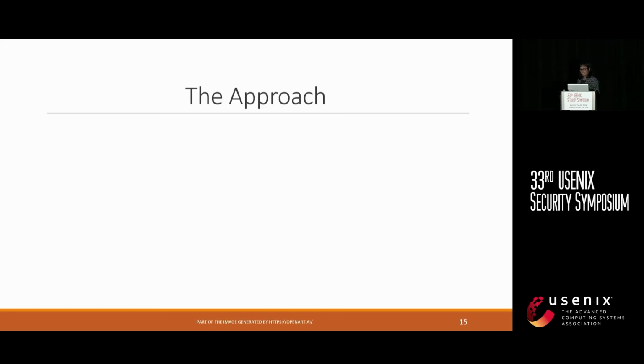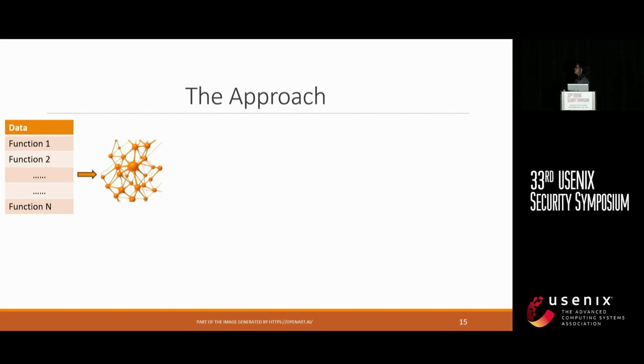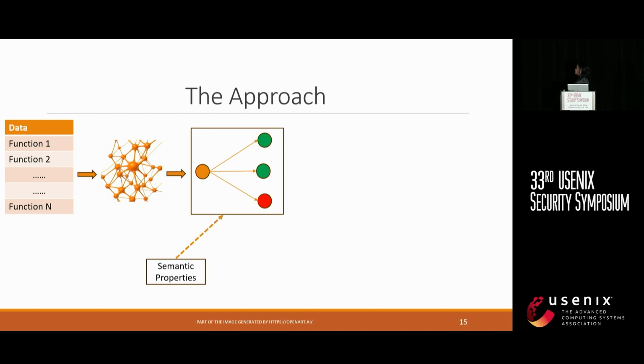Now we have all the backgrounds. Now I'm going to show you the proposed approach. We have a limited amount of data in number of functions. What we can do, we can feed it to a deep learning based model, and from that we can extract the neighbor information. As we already know, some of the neighbors might be vulnerable, some of the neighbors might be safe.